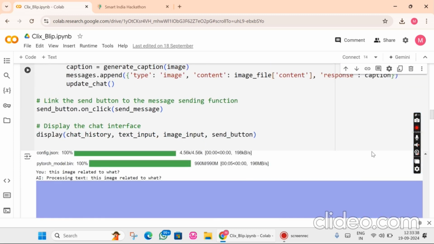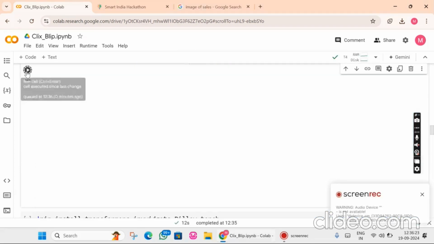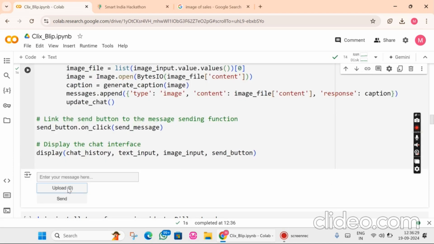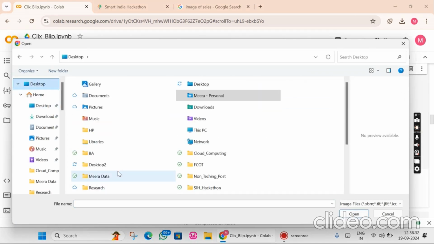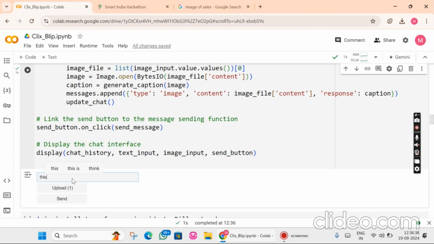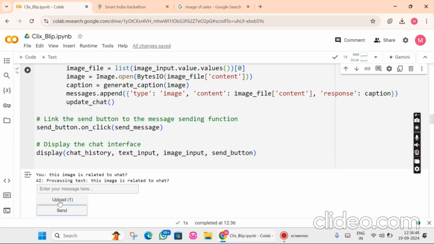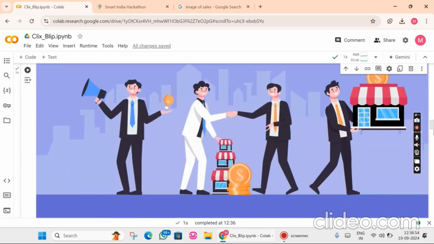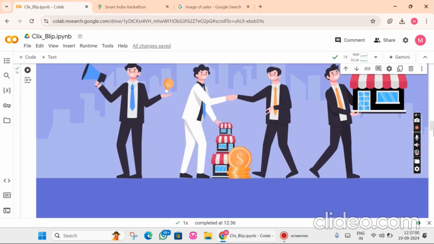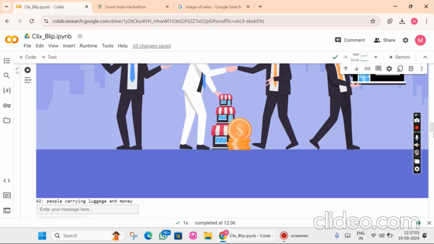We can also search other images. This image I had already put on the desktop. First of all, I have to upload that image, like I1. I have uploaded this image, and I'm searching: what is this image related to? And I will use the send button, as in WhatsApp and Instagram. Within one or two seconds, it will give: these people carry the luggage and money. So this is one kind of answer format.